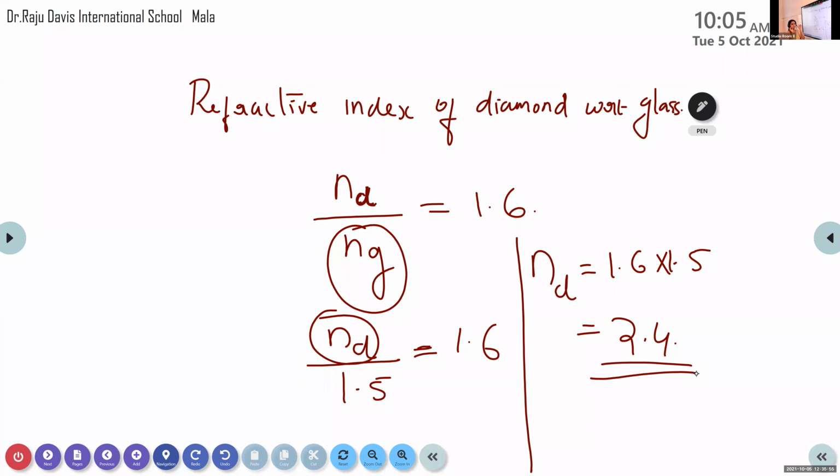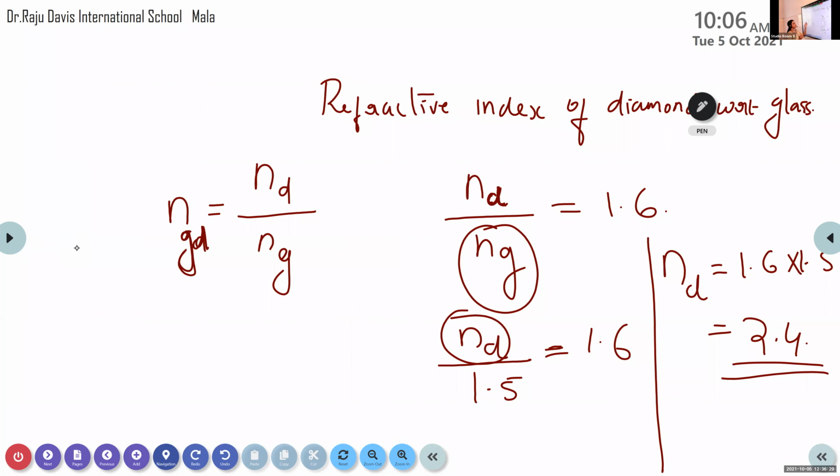First of all, clearly read the question. What parameters are given in the question? Try to form equations regarding them. Here they are given the refractive index of diamond with respect to glass. So we can form an equation, refractive index of diamond with respect to refractive index of glass, so it is ND by NG. And we know that the refractive index of medium 2 with respect to medium 1 is written with the denominator first, then the numerator, NGD. So NGD is equal to ND by NG.